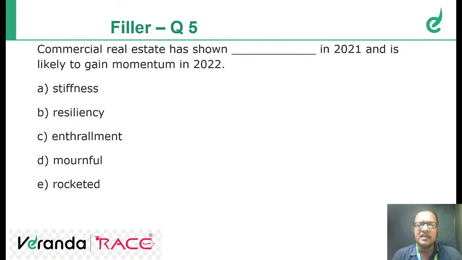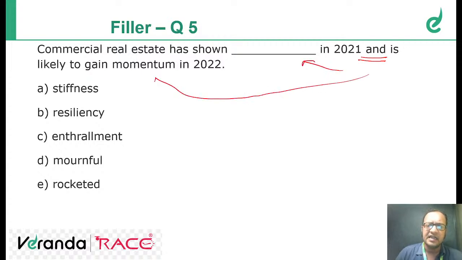See, commercial real estate has shown something good and is likely to gain momentum, because you see "and" is written over here. So before this some good thing should come, because after this a good thing has come. Gain momentum. So some good word should be there.